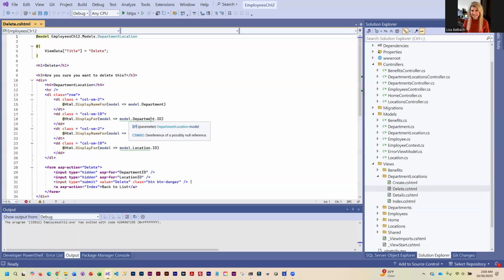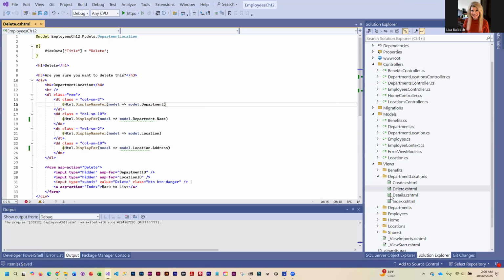And so you can see here we're getting the ID. Let's change it to name. And then here is where we're getting location ID. Let's change that to address. Okay, and I'm going to save it.